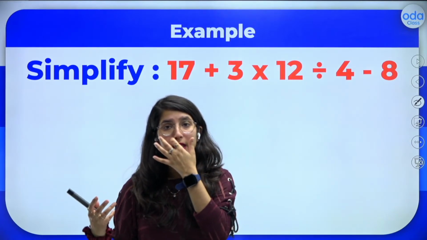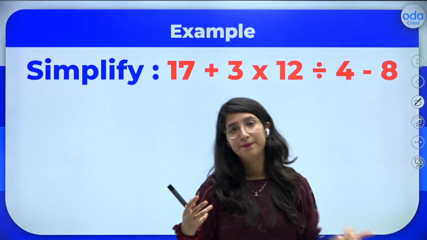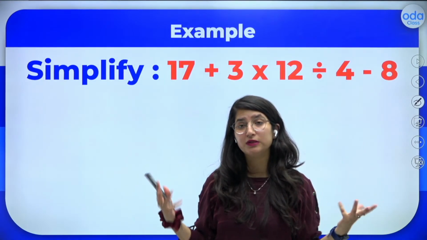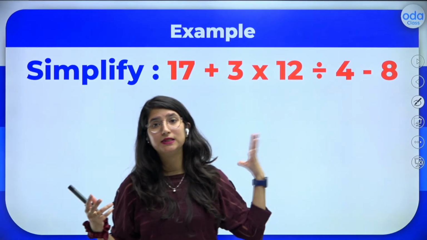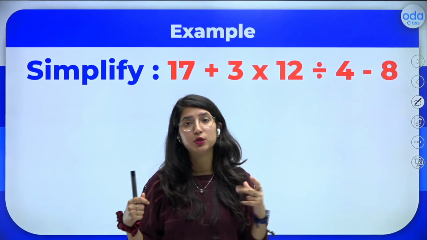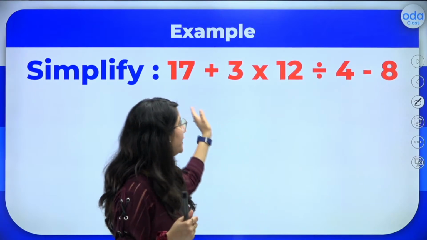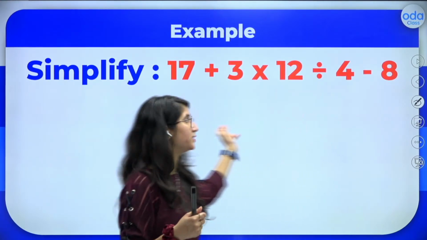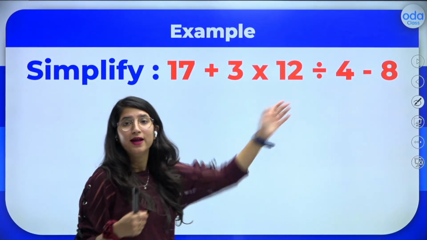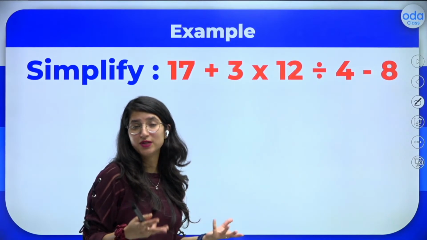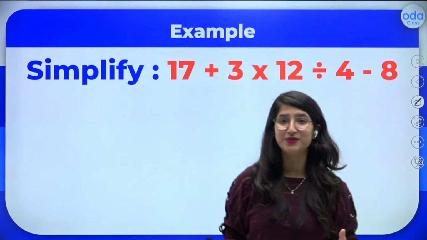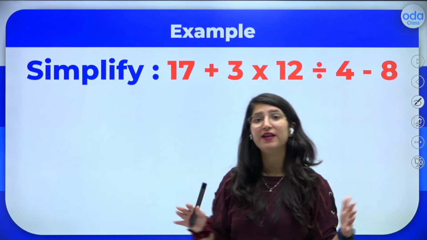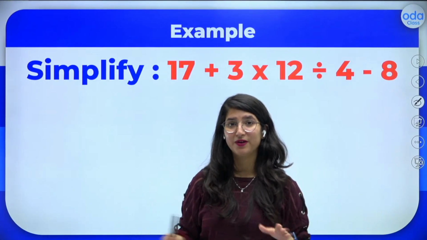And also in competitive exams or in Olympiads, you may find questions where students actually don't know what the DMAS rule is. So they start applying the operations from first to end, and they end up getting wrong answers. Trust me. But if you know the rule, then you can do it very fast and you will never ever get the wrong answer. Okay?